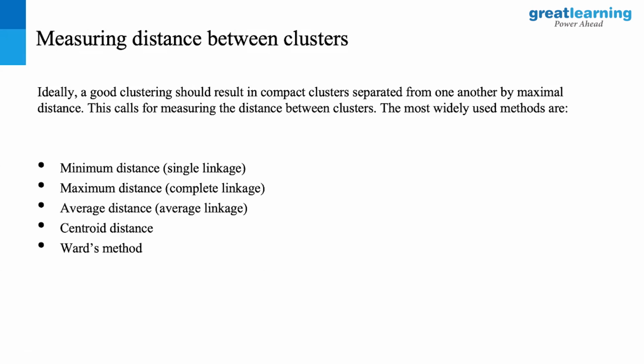When measuring distance between clusters, we have what we call the minimum distance, which is the single linkage value that we look at, and the maximum distance, which is the complete linkage. Then there's the average distance between the cluster points. If I'm going to cluster more than one, what is the average distance between these two? Combine that with the next nearest objects that have a similar distance, and put them in the map together. This is called average. And centroid, which is nothing but the center of the entire cluster, and the Ward method. These are all different cluster linking methods that we have.